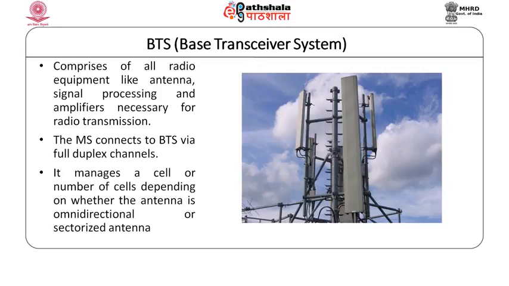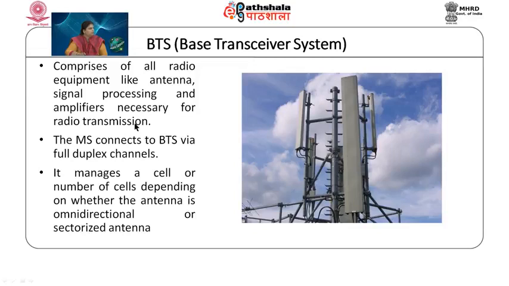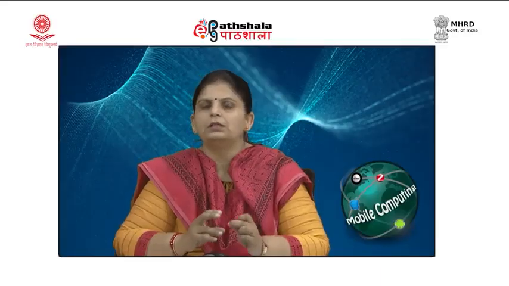Now the base transceiver system. It comprises all the radio equipment like antenna, signal processing elements and the amplifiers necessary for radio transmission. The mobile station connects to the BTS via a full duplex channel, as we have already seen. It manages a cell or a number of cells depending on whether the antenna is omnidirectional or sectorized.